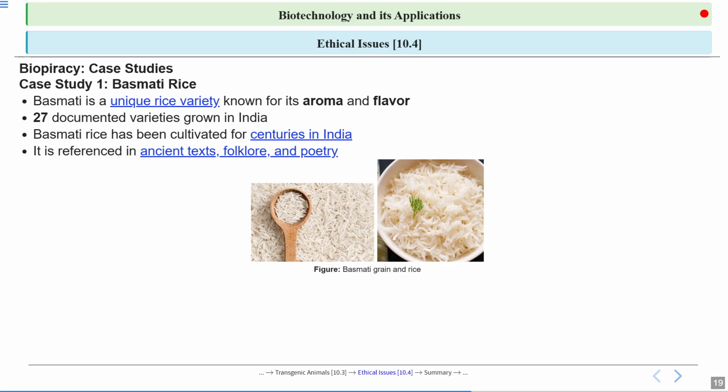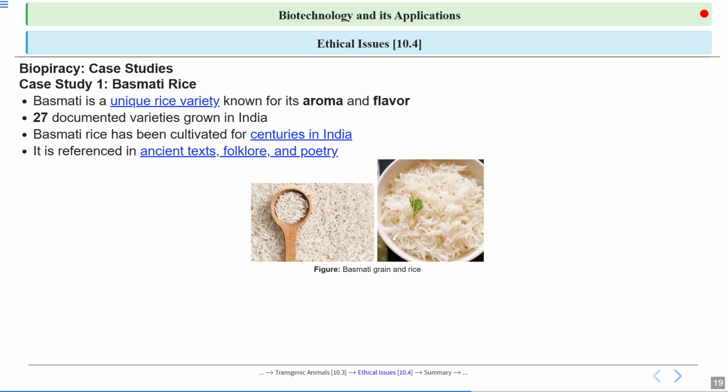We have also heard it at home: okay, this is basmati rice. It has a very nice aroma, a nice smell, and a very nice flavor. In India, we have 27 varieties of basmati rice which have been documented and which we are growing. Okay, this is the documented number I am talking about, 27.